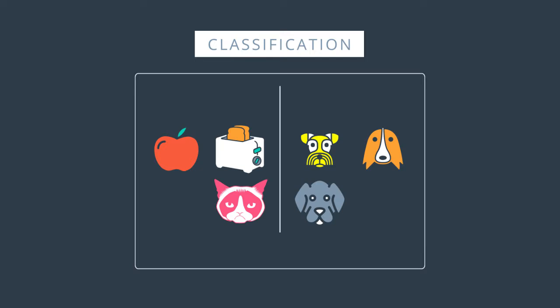So what is the rule that will do the job here? Seems like an easy problem, right? The ones in the right are dogs, while the ones in the left are anything but dogs. Now, what if we use the following rule? We say that the ones in the right are animals and the ones in the left are anything but animals.